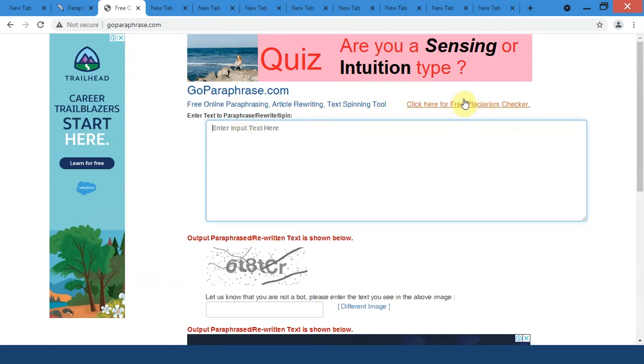It also gives you a free plagiarism checker. The only downside of this website is that there are a couple of ads here and there and you have to enter the captcha every time you use the tool.